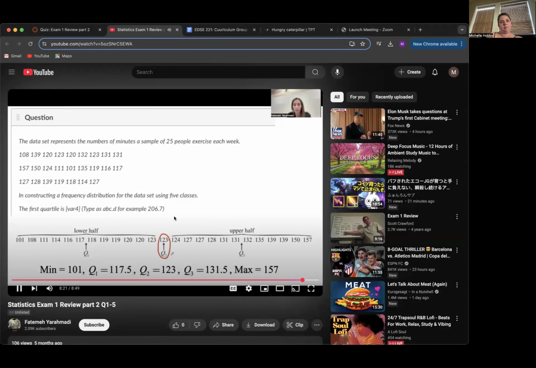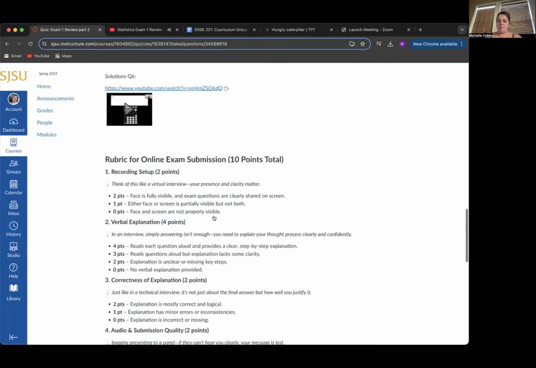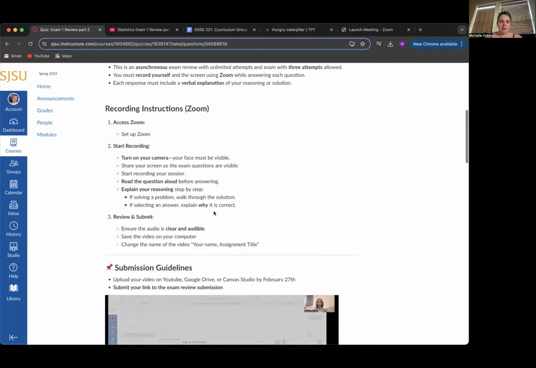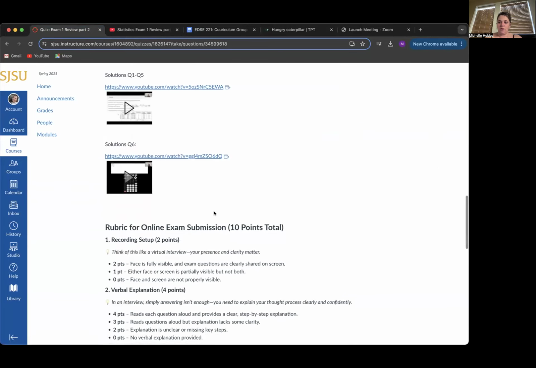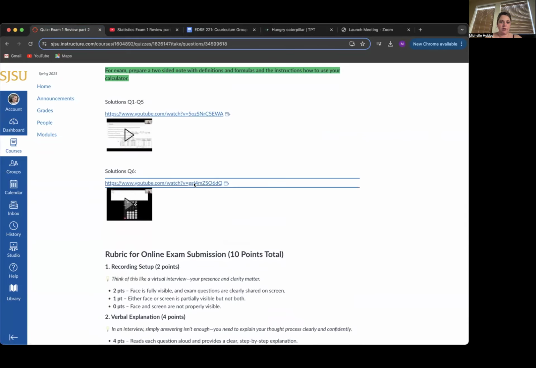17.5. And as we know, the median of the data is the second quartile. What is the first quartile? And the third quartile, and the max.